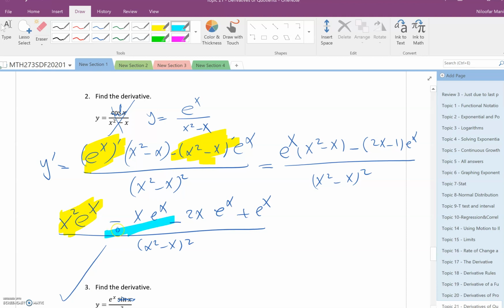This one is the same as this one. You can simplify them. One of them is minus, yes, and this one is positive.